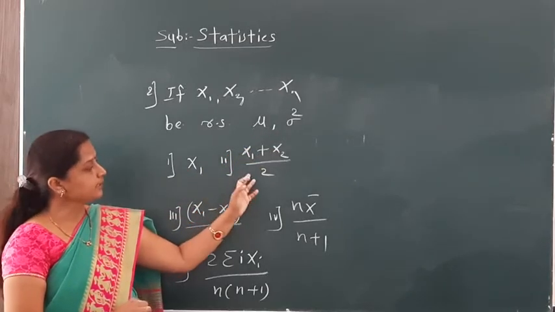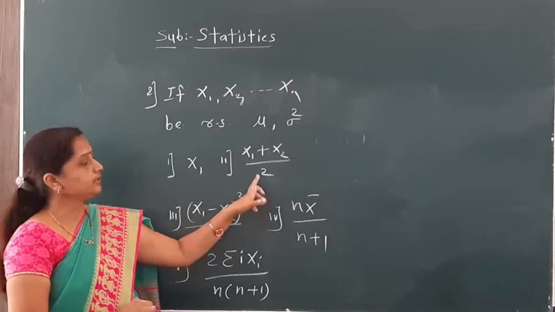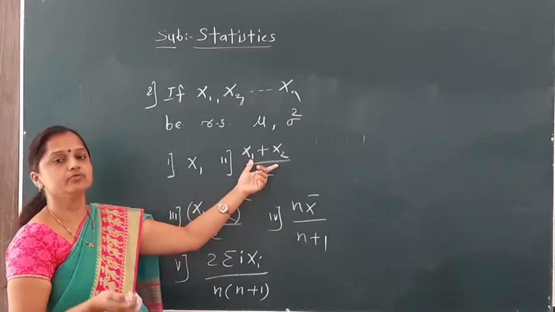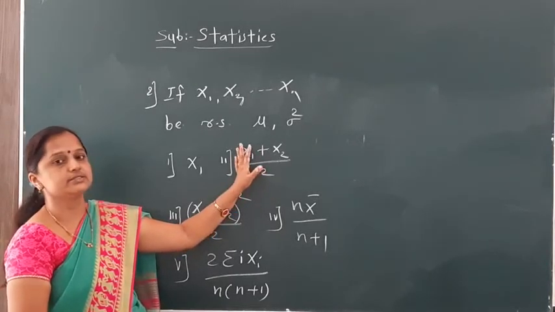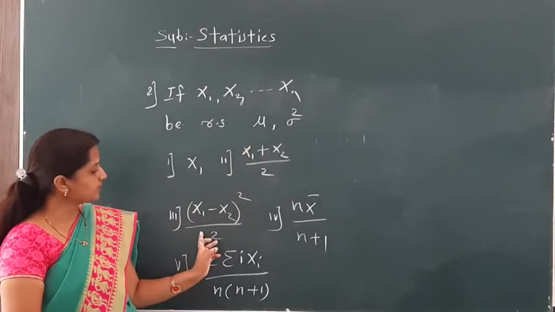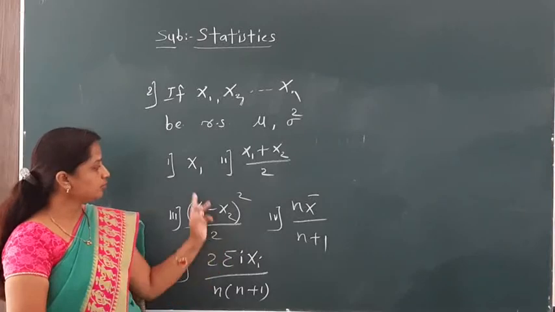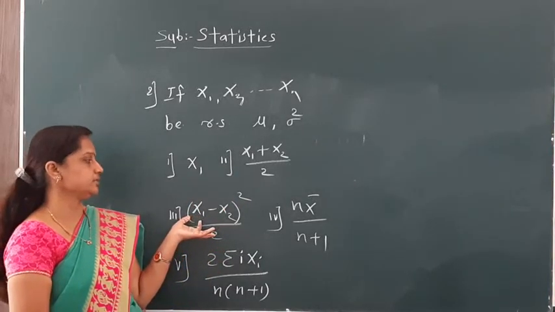Similarly, x1 plus x2 divided by 2 contains only two random samples, and our property has to be considered for large sample size n, so this is not a consistent estimator. In the third example the same case happens, as they have used only a few observations. So these three estimators are not consistent estimators.